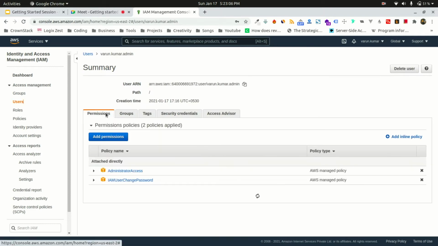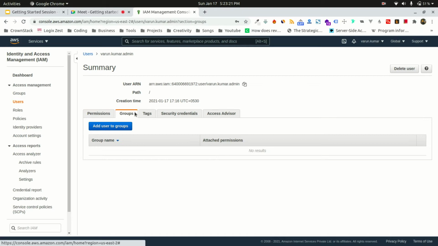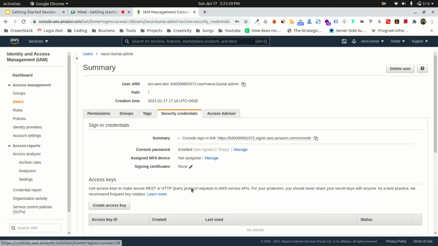So what permissions does this user have? If in future this particular user requires more permissions, you can add a permission. If you want to remove a permission, you can just click over here and remove it. You can also see what groups this user is attached to. Right now we don't have any group, but I'll create a group and then we will see what groups are meant for. You can reset their password from here.